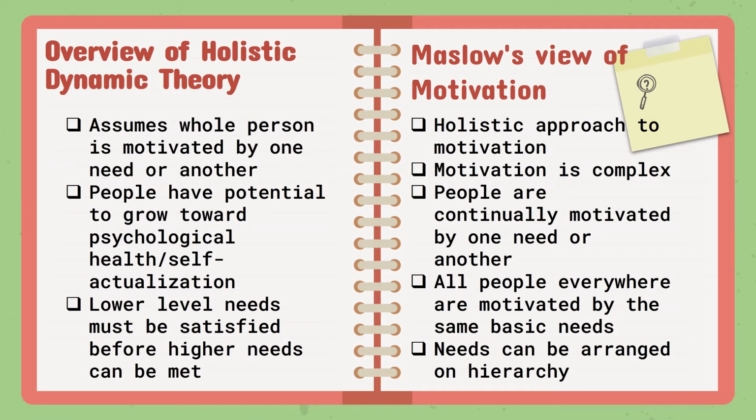Maslow's theory of personality rests on several basic assumptions regarding motivation. First, Maslow adopted a holistic approach to motivation. That is, the whole person, not any single part or function, is being motivated. Second, motivation is usually complex, meaning that a person's behavior may spring from several separate motives. A third assumption is that people are continually motivated by one need or another. Another assumption is that all people everywhere are motivated by the same basic needs.